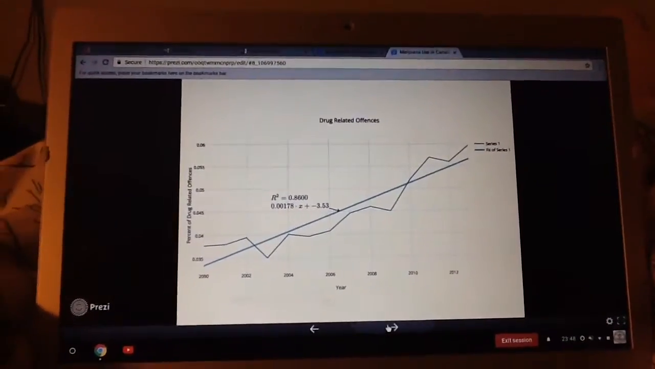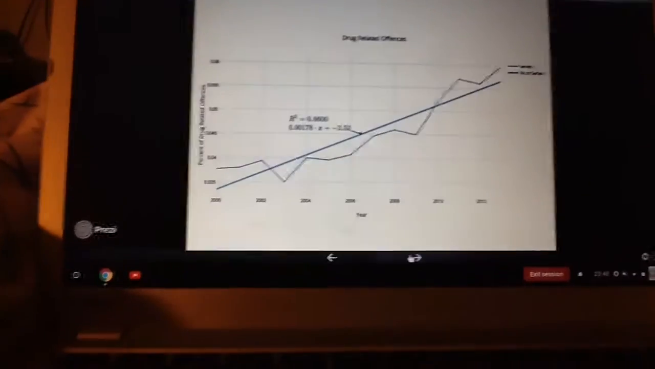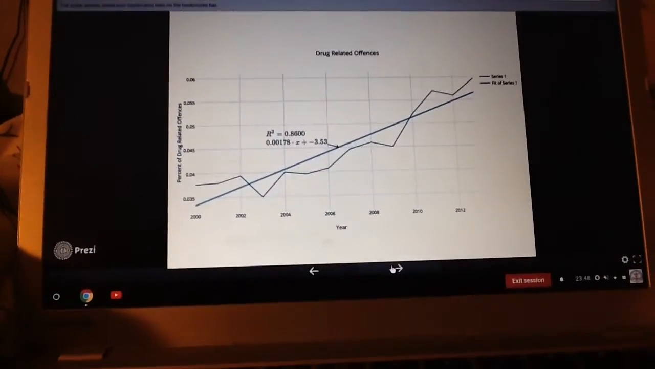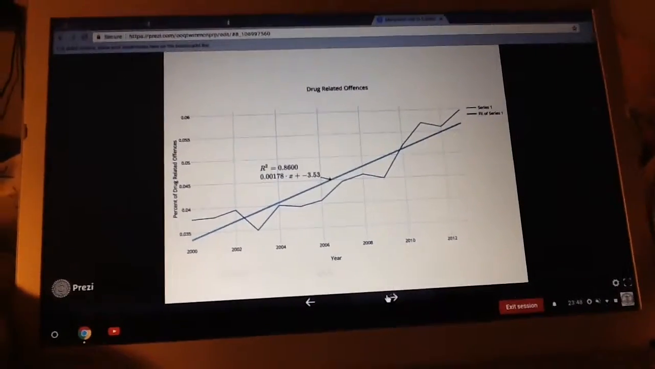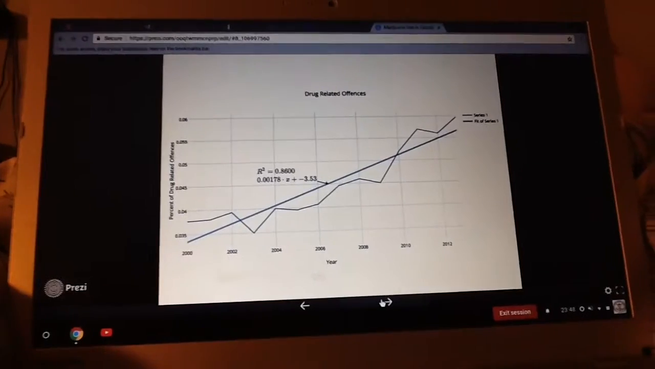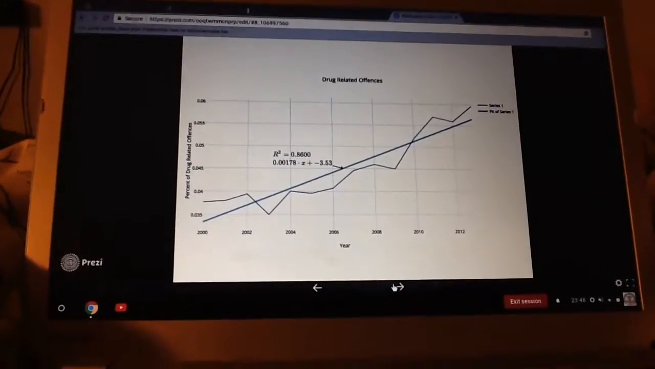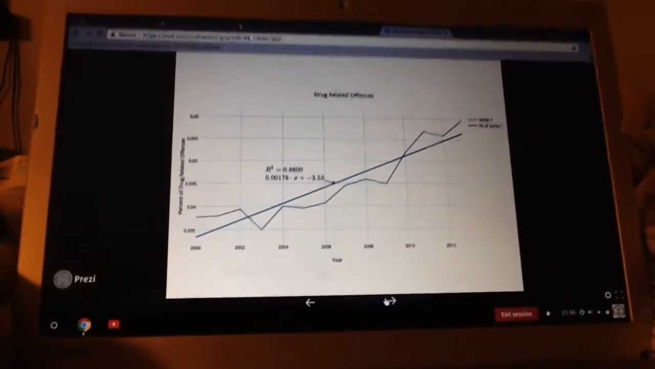This is a graph on drug-related offenses. The graph follows an upward trend all throughout. The R-square value is 0.8600, which is pretty close to 1. That means that the line of best fit well suits the graph.